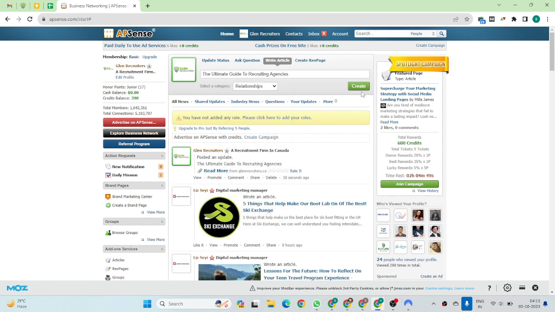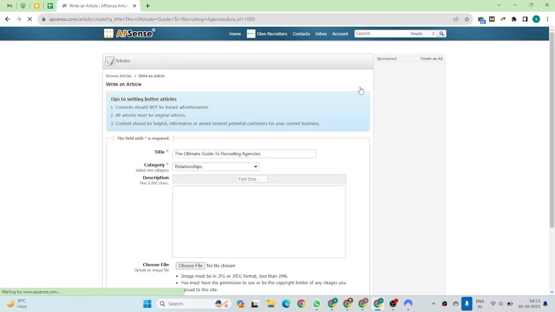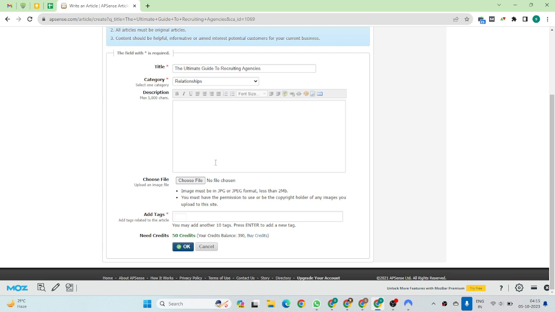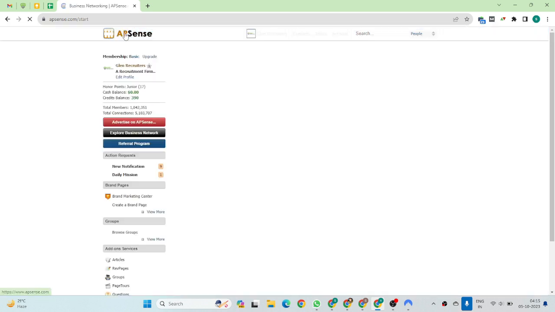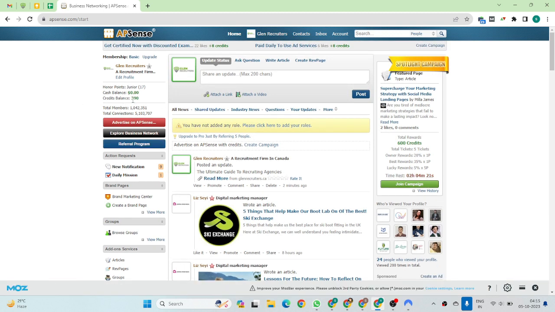Then you have to choose any kind of category, then click the create button, and then it asks you to add your overall content. Then you choose your banner image, add a tag, and then they charge you 50 credits. And then you can publish your article, and they publish your article with instant approval. Okay, and you can see I have around 400 credit balance, I'm not spending much time on the application. So you guys can spend some time on the application.